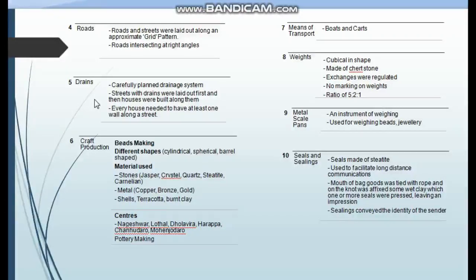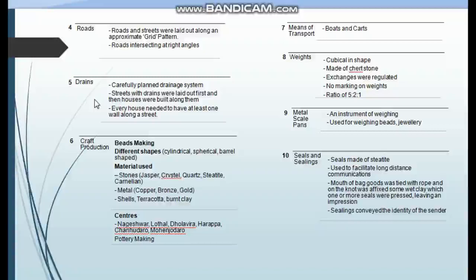We see that drains were very carefully planned, and this is one of the most distinctive features of Harappan cities. It seems that roads and streets were laid out along an approximate grid pattern intersecting at right angles, with streets and drains laid out first and then houses built along them.